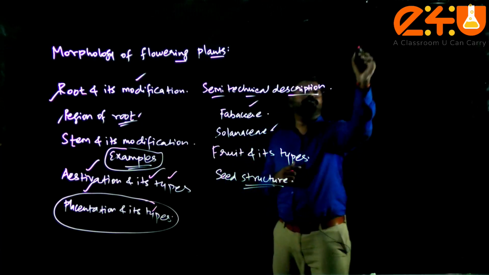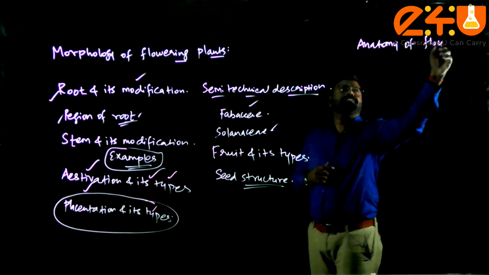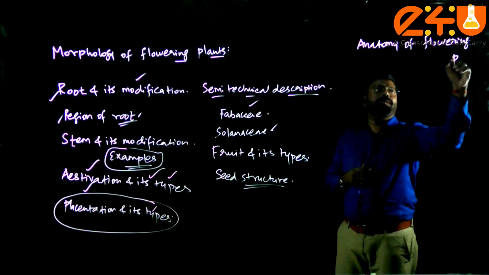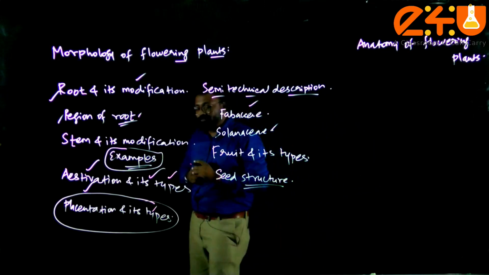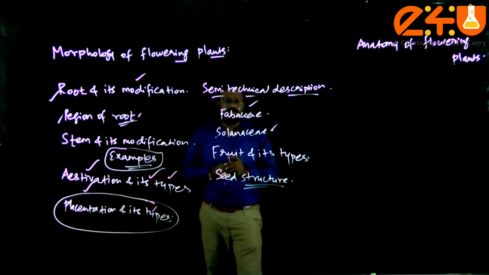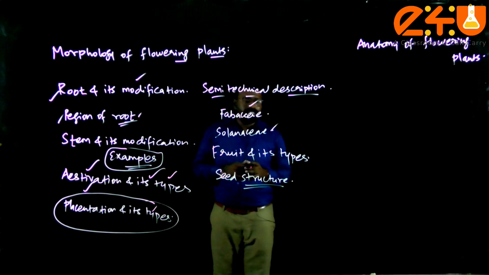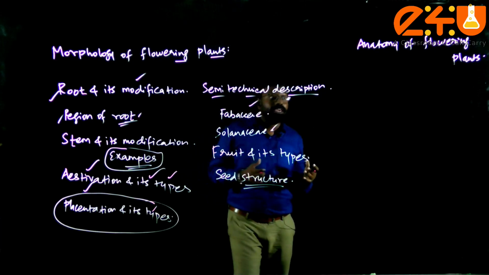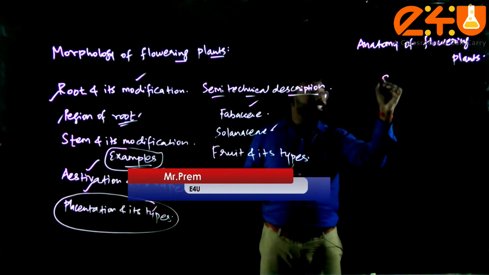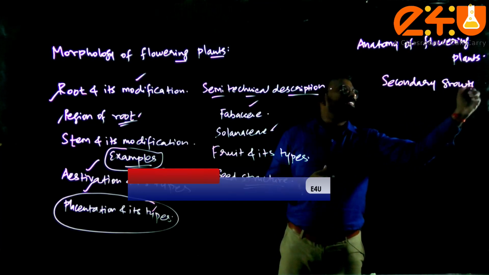When it comes to the context of anatomy of flowering plants, this chapter will make a very drastic impact in your preparation, because it is a 4 MCQs weightage chapter. When you study this chapter, your focus should be more on, first let me tell you, secondary growth and its importance.